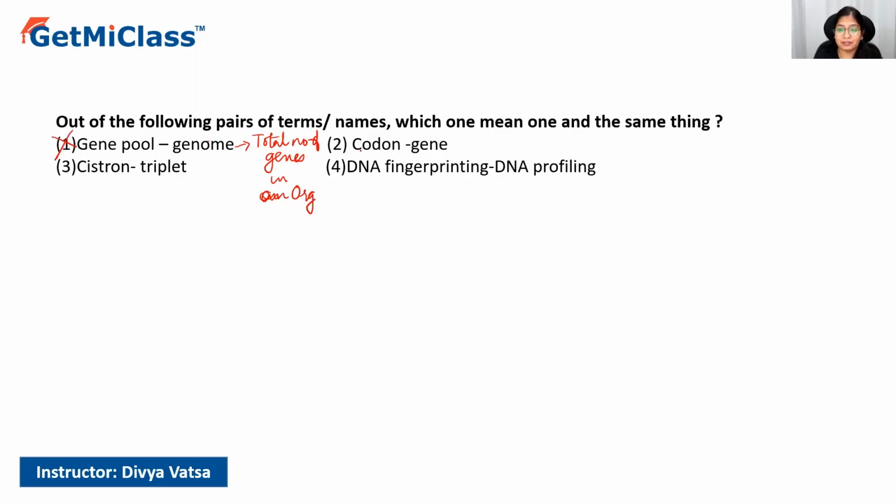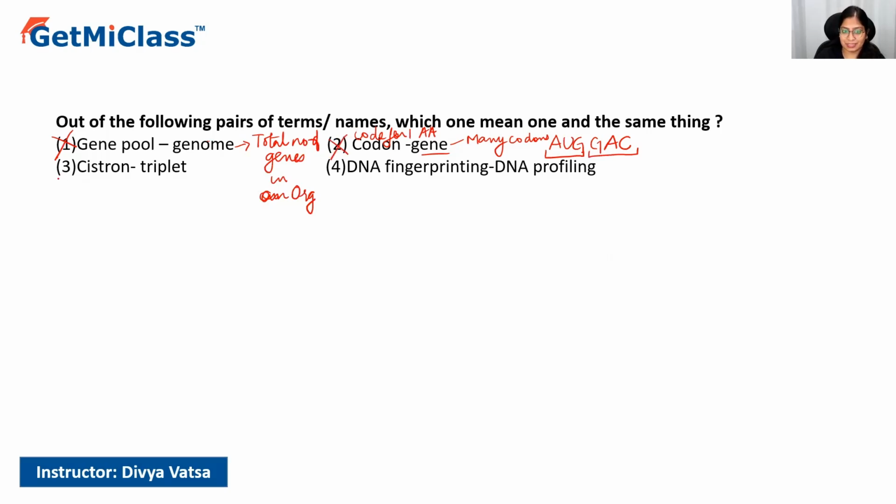In the second option, codon. What is codon? We have studied it in the case of the genetic code. So AUG is an example of one codon. Then after that, it may be GAC. So this AUG, that is one triplet, codes for one amino acid. This is called a codon. It codes for one amino acid. But a gene, we know, is going to have many codons and it can code for many amino acids. Okay, it can have many series of codons. So our second option is also not correct.